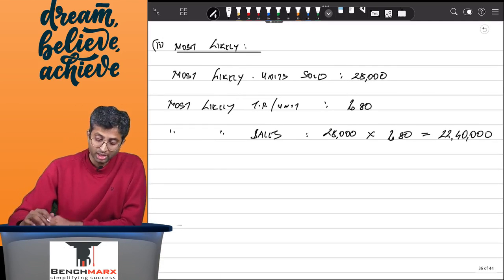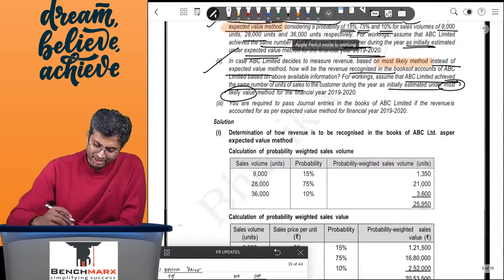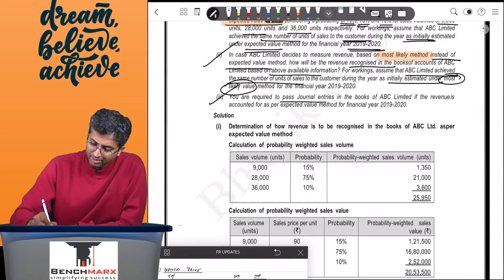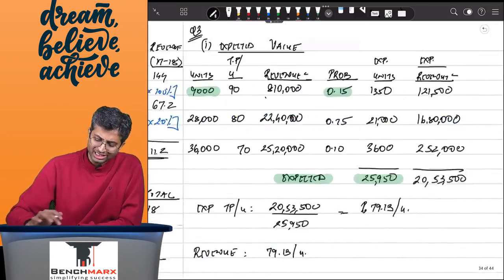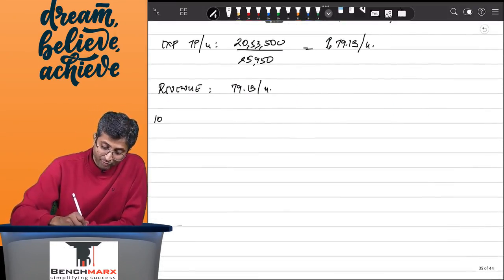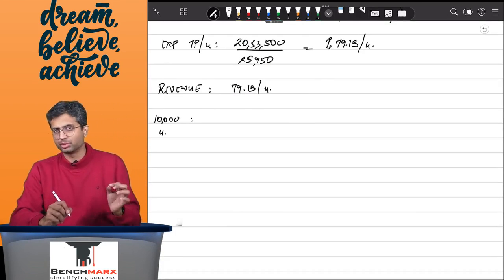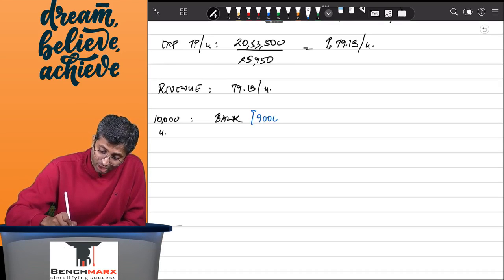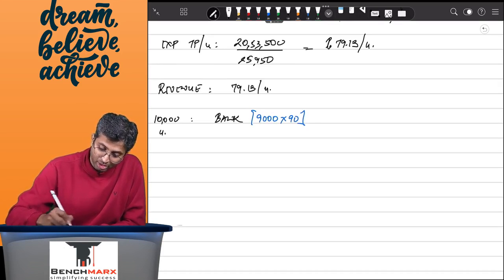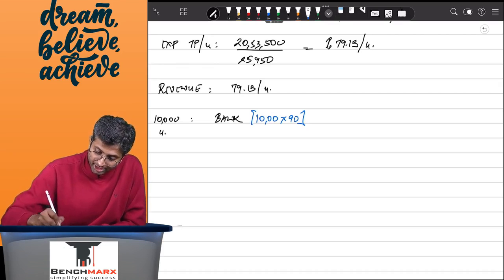Now, subpoint 3 of the question says, you are required to pass a journal entry in the books of ABC if the revenue is accounted for as per the expected value method for the financial year 1920. Expected value is the first subpart. So, if you go by the institute's working in the first subpart, for the first 10,000 units that were sold, the customer will pay us 90 per unit. Remember, the threshold is crossed at 10,000, so till that time they will pay us 90 per unit. For the first 10,000 units, it will be rupees 90.